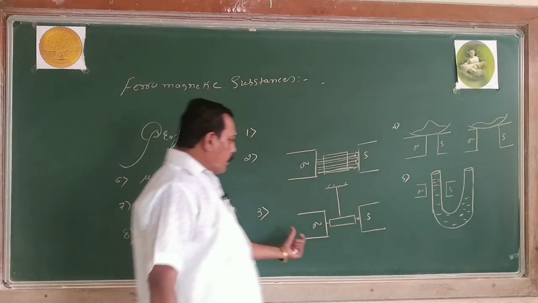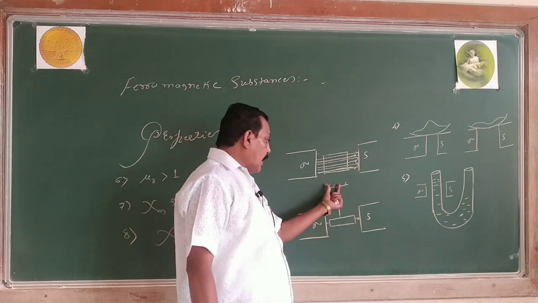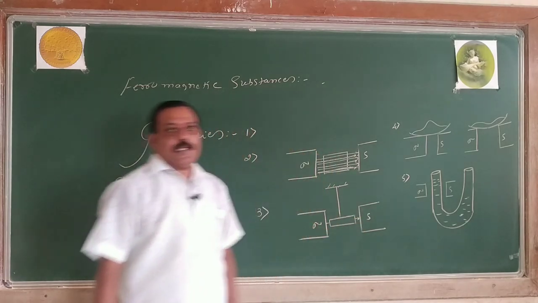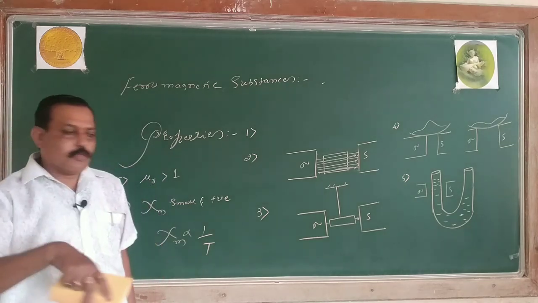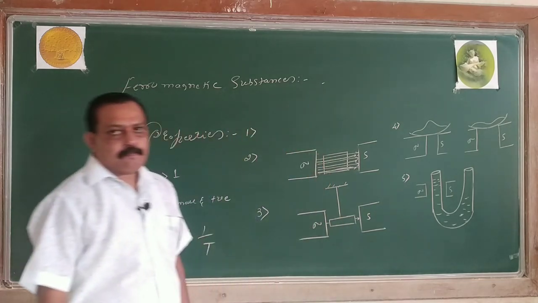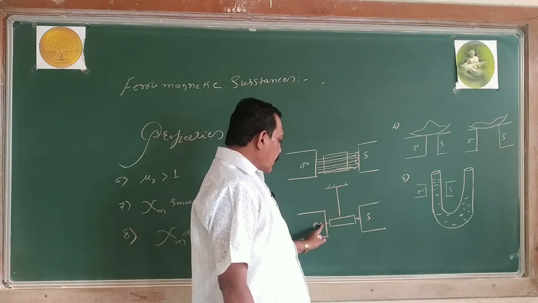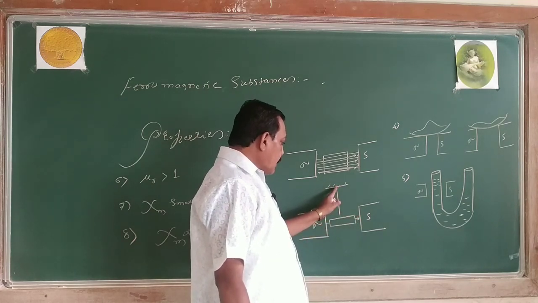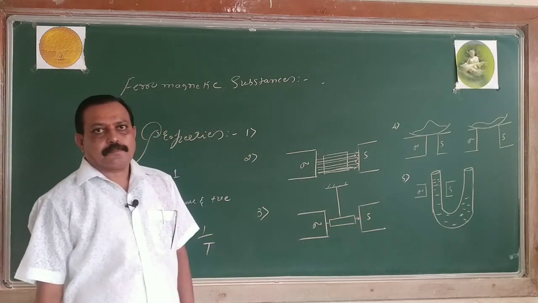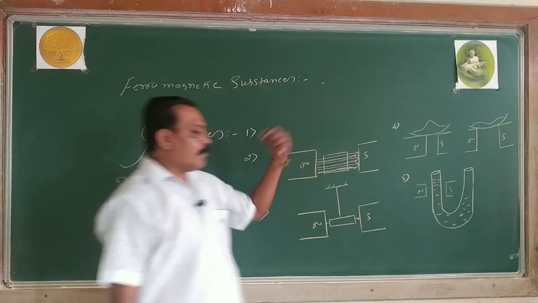Next, the third property: when a ferromagnetic rod is suspended in the region of an external magnetic field, it aligns itself suddenly along the direction of the magnetic field. There, in paramagnetic, we said slowly; here it is quickly or suddenly along the direction of the magnetic field. One term has been added here: suddenly, quickly. That is the only difference.